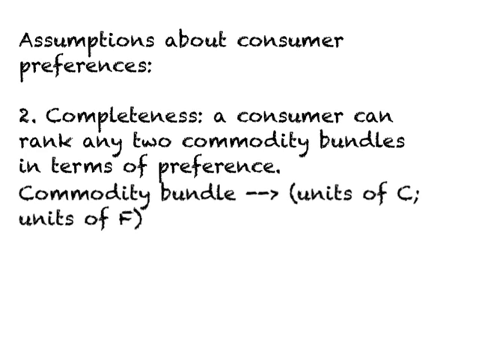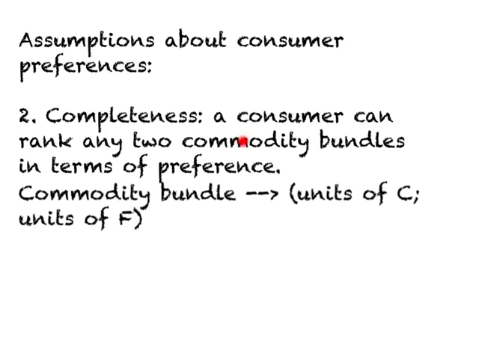The second assumption we make about consumer preferences is called completeness. And by this we mean a consumer can rank any two commodity bundles in terms of preference. And what this essentially means is you're given any two choices, you should be able to say whether you prefer this over that or that over this or maybe both. And as long as you can do it for all choices you have, you satisfy the condition for completeness.